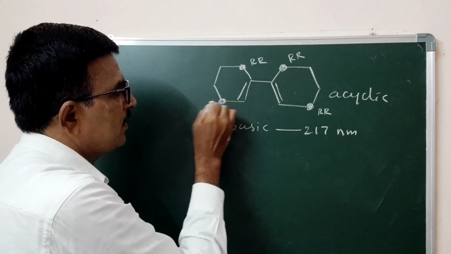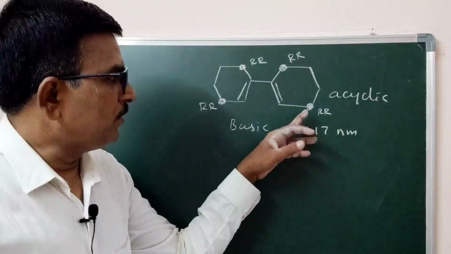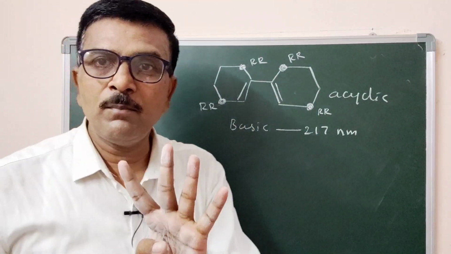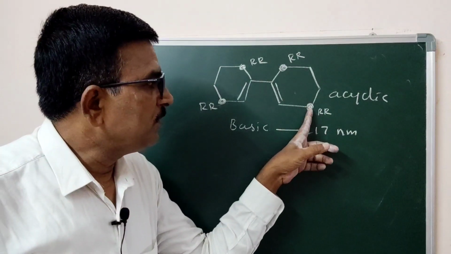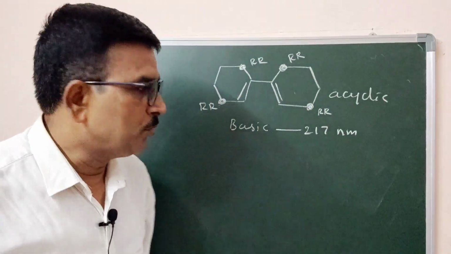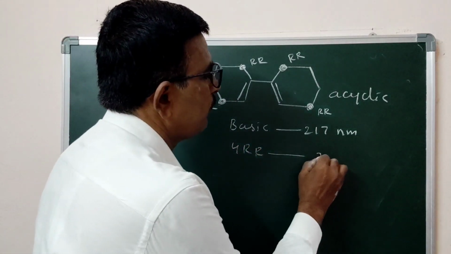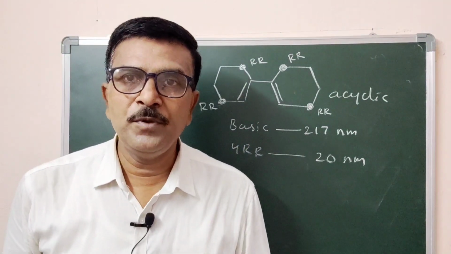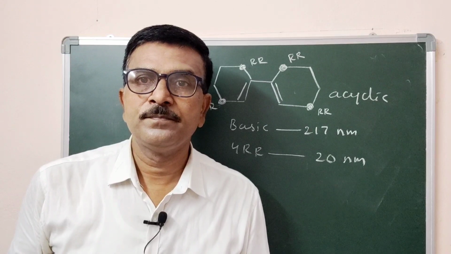This is another ring carbon attached with the double bond. So you observe 1, 2, 3, 4. These are the 4 ring carbons attached with the conjugated double bonds. Therefore, there are 4 ring residues. Each contributes 5 nanometer, so 4 ring residues contribute 20 nanometer.